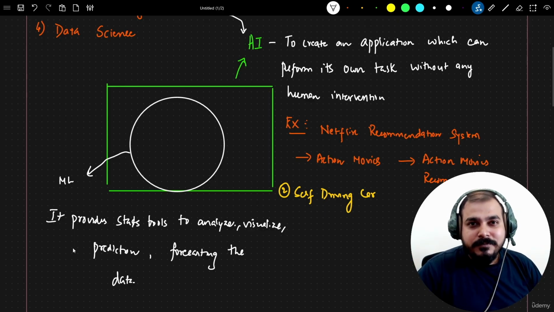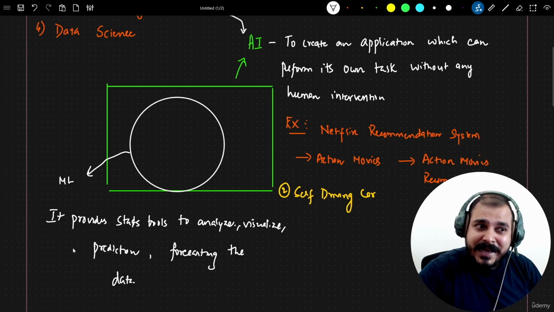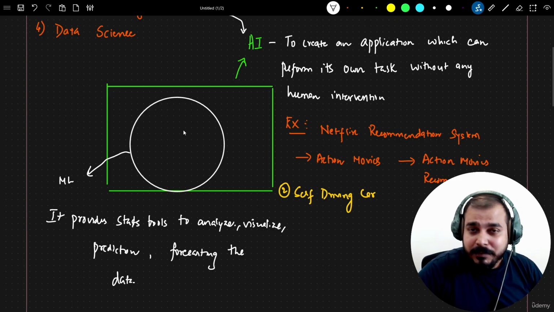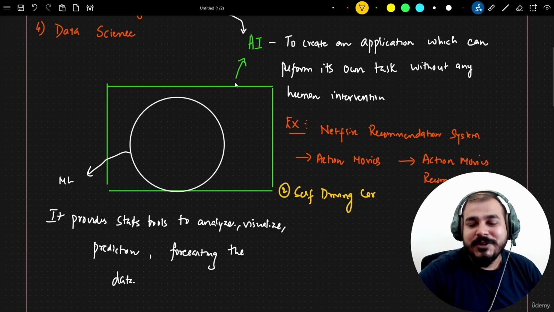At the end of the day, whether you work as a machine learning engineer or as a data scientist, you will be creating an AI application. Okay. Now, similarly, where does deep learning fall into it then? So let's talk about deep learning.